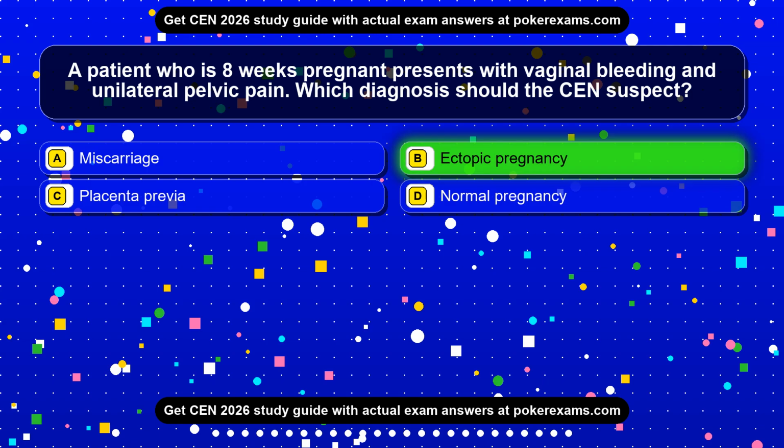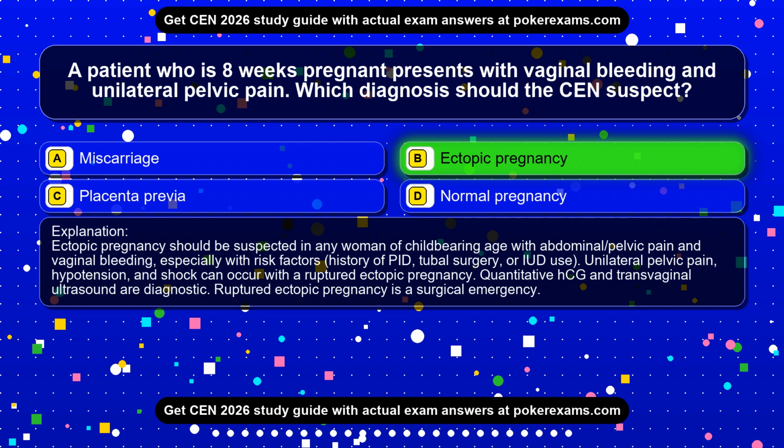Ectopic pregnancy. Ectopic pregnancy should be suspected in any woman of childbearing age with abdominal/pelvic pain and vaginal bleeding, especially with risk factors, history of PID, tubal surgery, or IUD use. Unilateral pelvic pain, hypotension, and shock can occur with a ruptured ectopic pregnancy. Quantitative HCG and transvaginal ultrasound are diagnostic. Ruptured ectopic pregnancy is a surgical emergency.